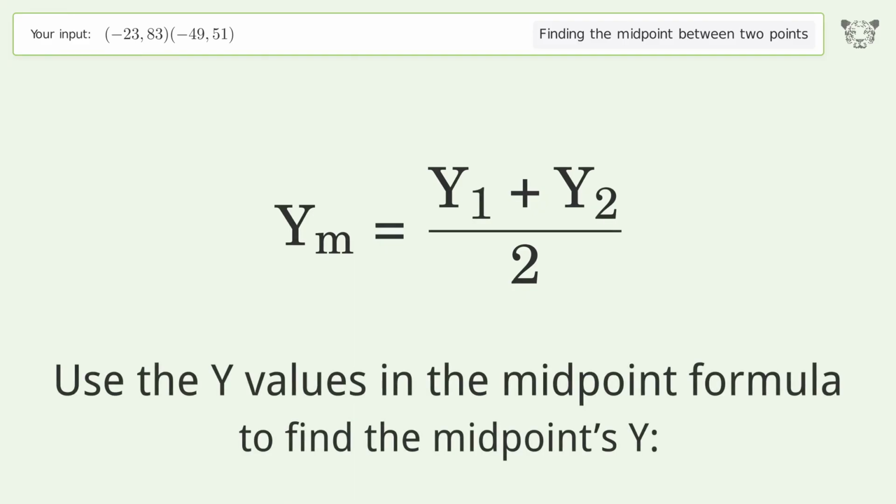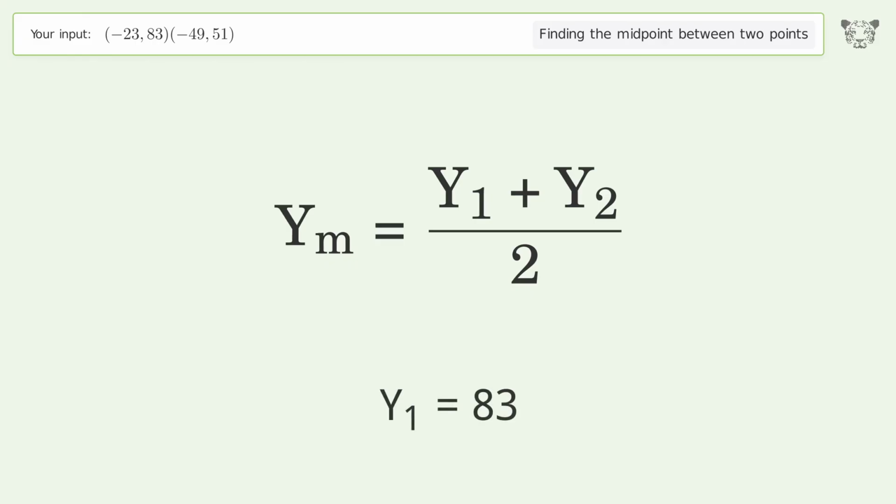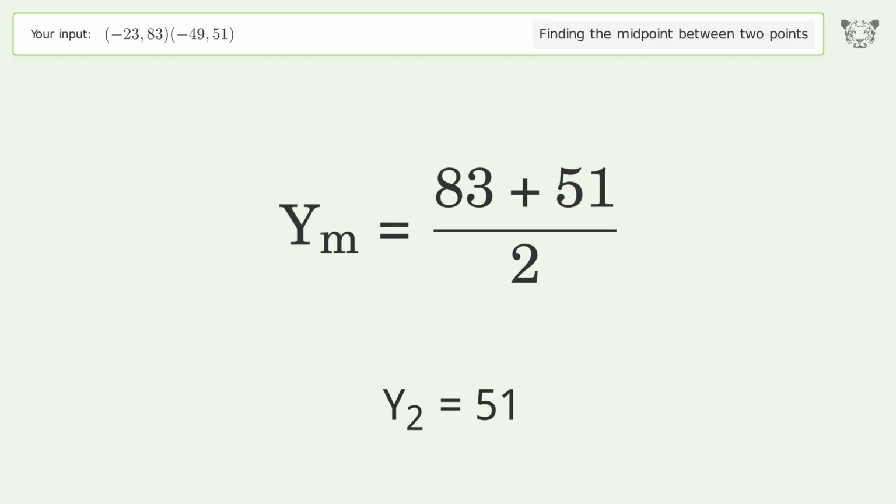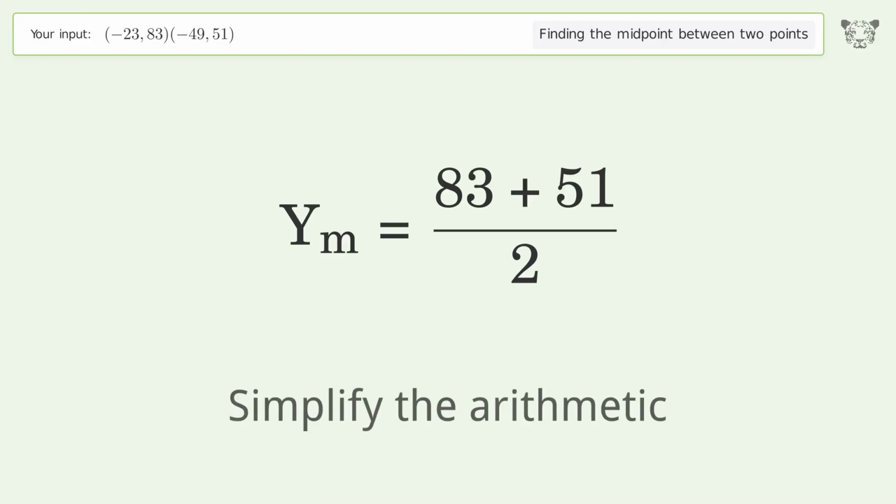Use the y values in the midpoint formula to find the midpoint's y. y1 equals 83. y2 equals 51. Simplify the arithmetic.